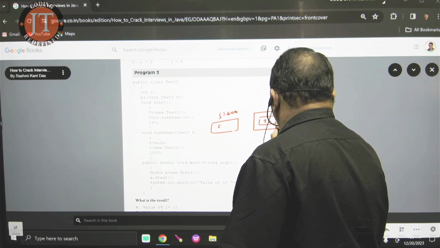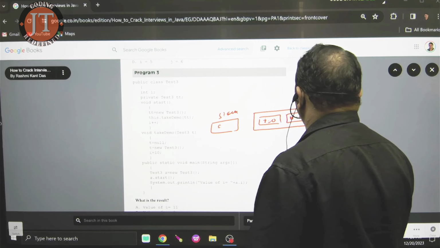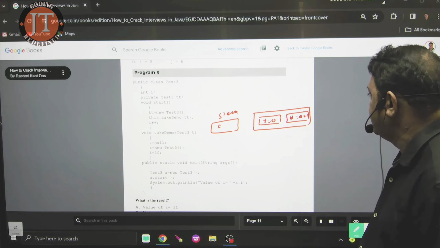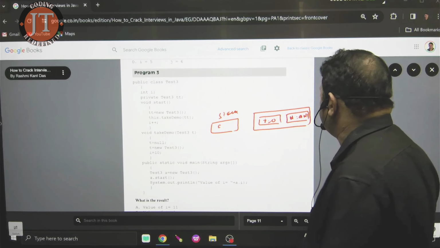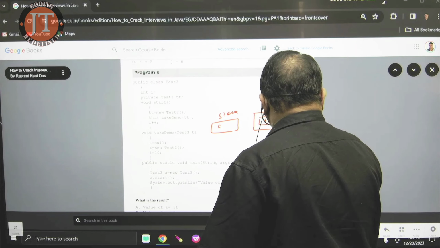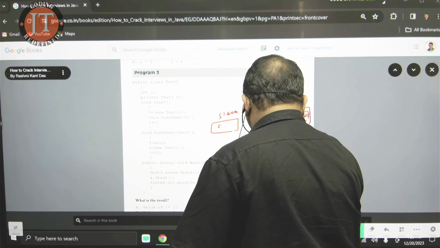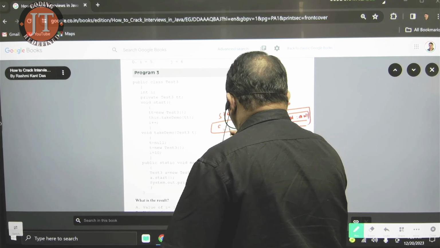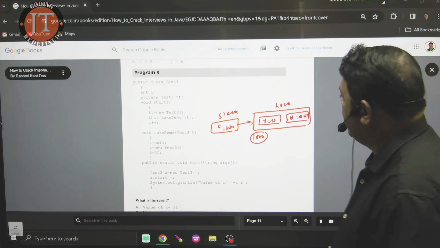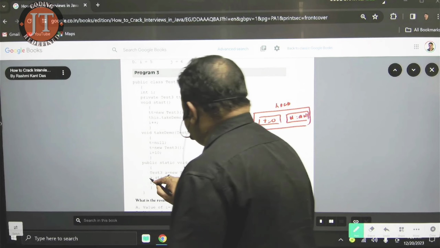You know that if I do not initialize them, they are auto-initialized by the default value. What is the default value of int? 0. What is the default value of a reference? Null. Now, it will occupy memory from which area? Heap area. If, for example, the size of the object is 1000, it is assigned to A, which points to this object. Anyway, the object is constructed. After that, I call A dot start.